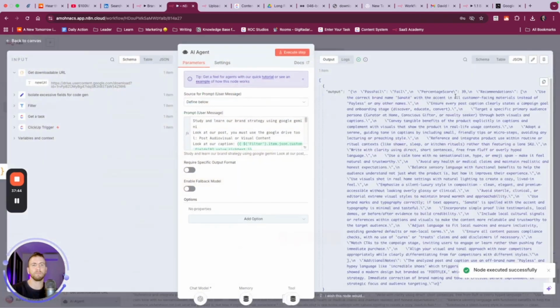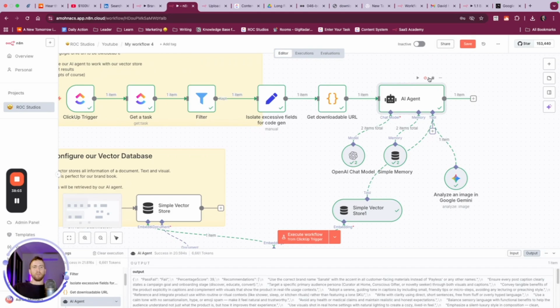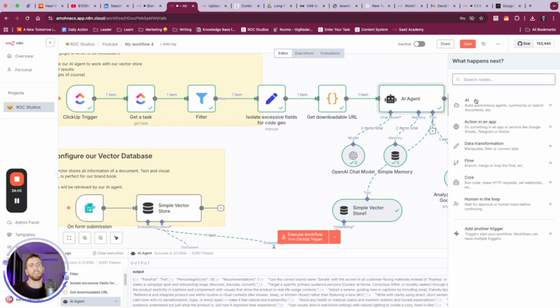Great. Okay, fail 39%. Use the correct brand name, Sanate. Ensure every post caption is clear. So this makes sense when we look at this, right? You can pause this, screenshot it to see what happens. But now what we want to do here is just close the loop.